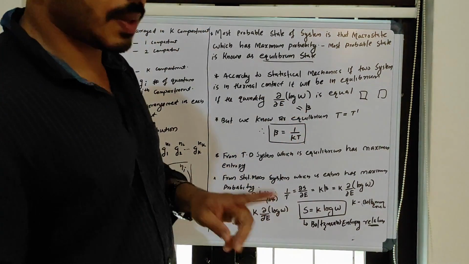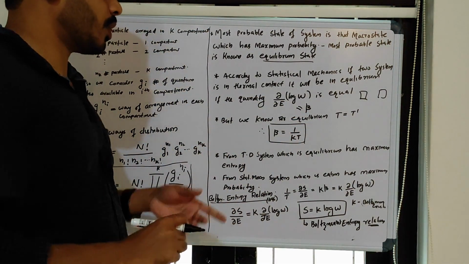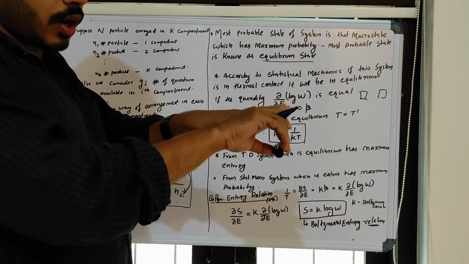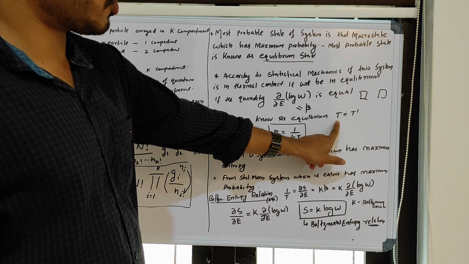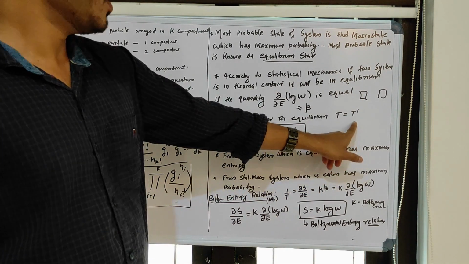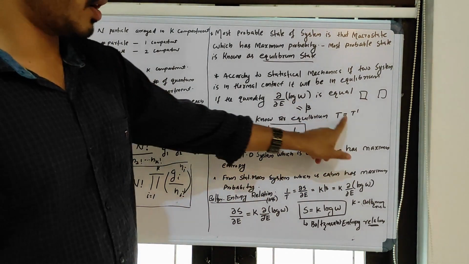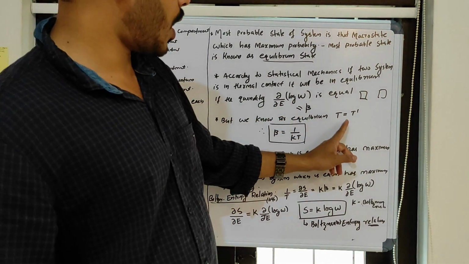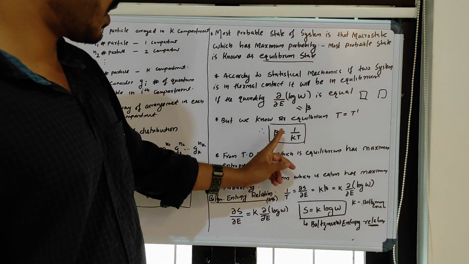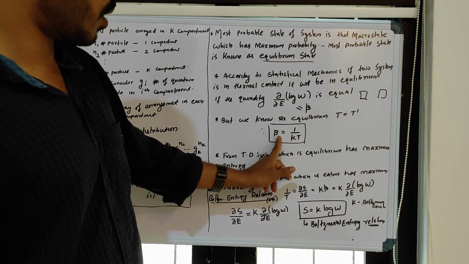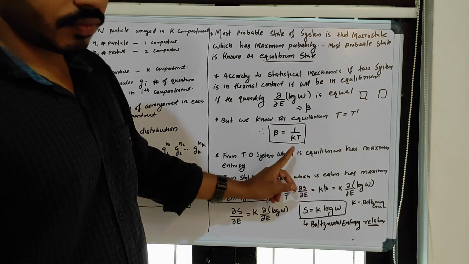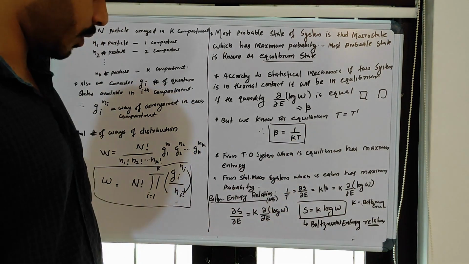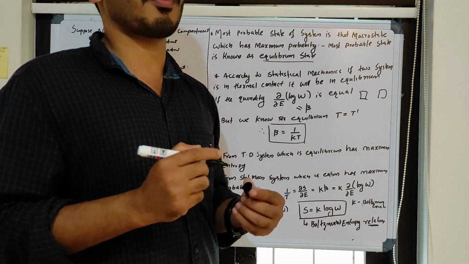I denote this quantity as a new parameter, beta. But thermodynamically we know that if two systems are in thermal contact, they are in equilibrium when the temperature of the first system is equal to the temperature of the second system. So statistically this is the case, and thermodynamically this is the case. From this, beta and T have a relation: beta equals 1 by kT, where k is the Boltzmann constant. There is a connection between beta and temperature. And another very important point.